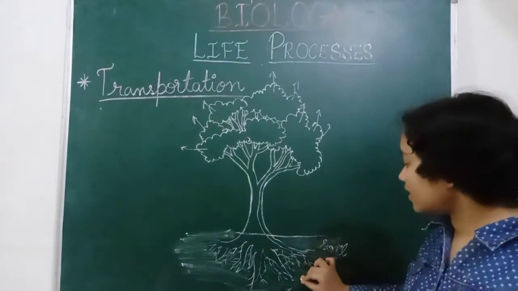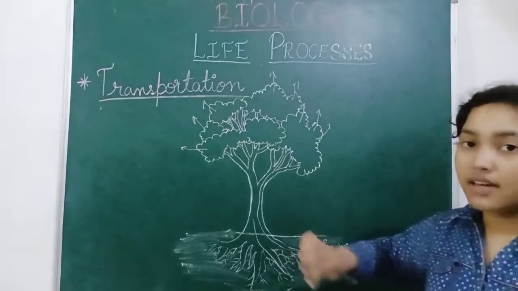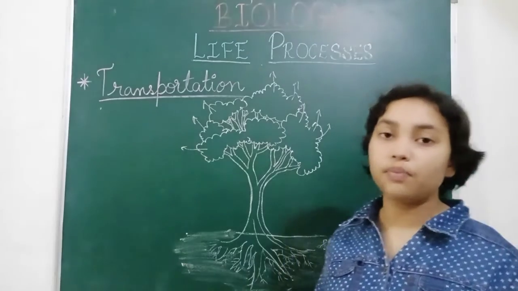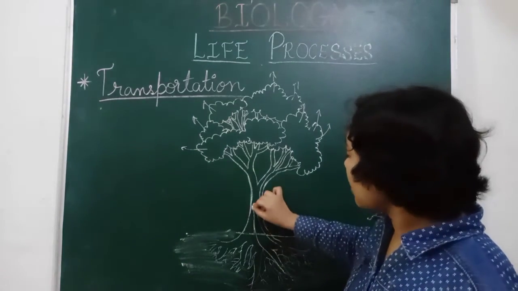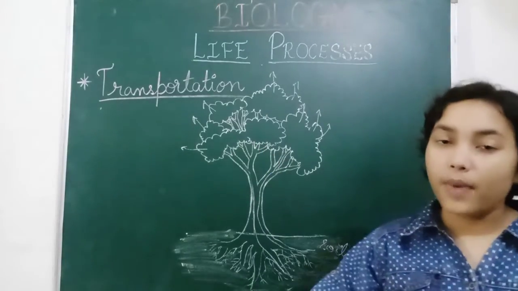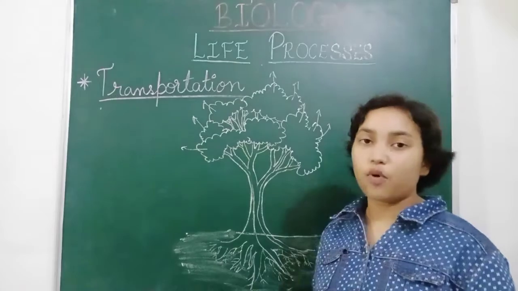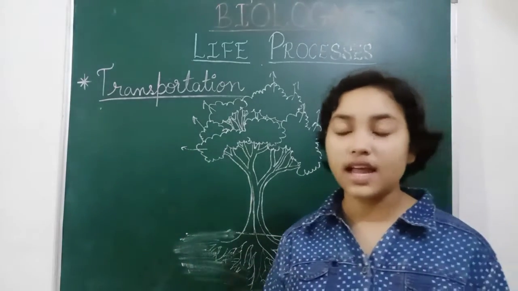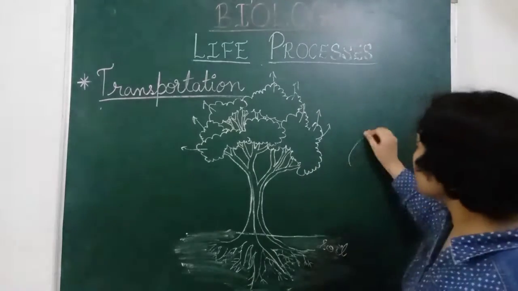These are carried through the roots to the stem, and larger trees have a trunk. When these are carried to the different parts of the plants, the phloem is responsible for carrying the food and other minerals to the leaves of the plants.